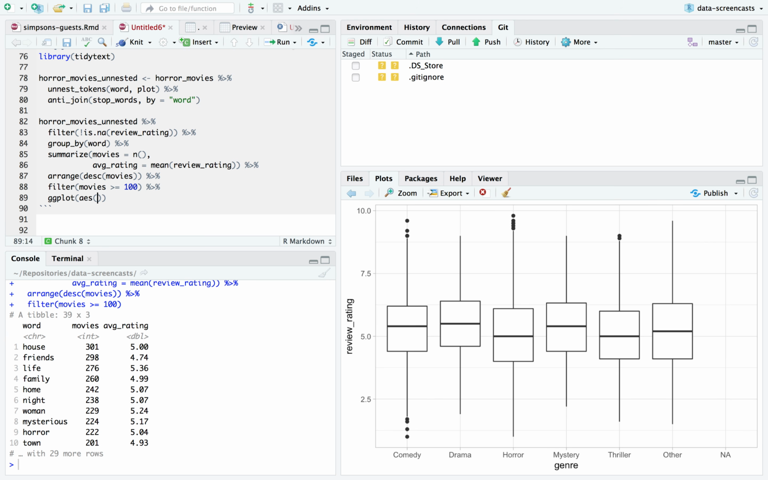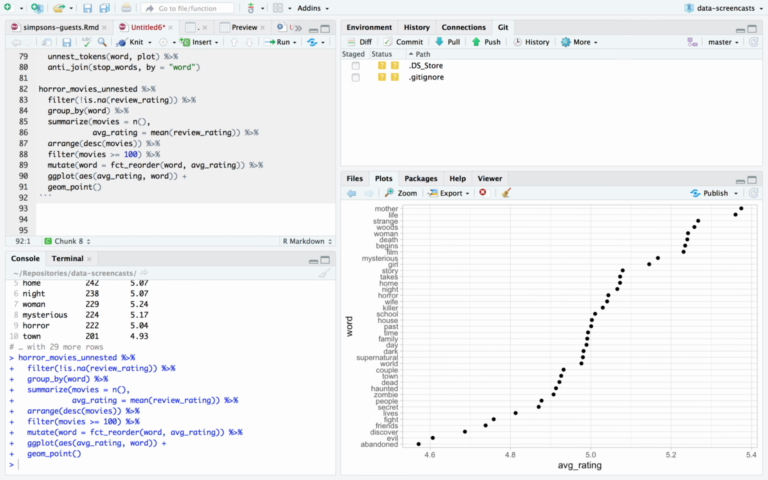Let me start with a geom_point where I'm going to do average rating on the x-axis and word on the y-axis, and throw in a mutate, word equals fct_reorder. You've seen me do things like this before if you've watched these. It's a satisfying graph because right away we get the sense that there does look like there is a distribution of movies.